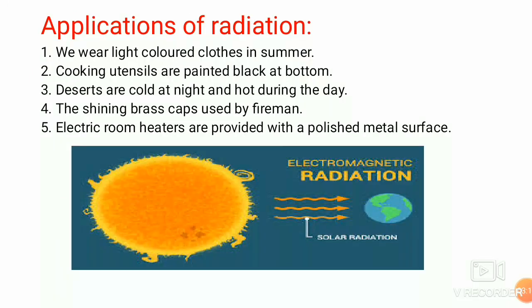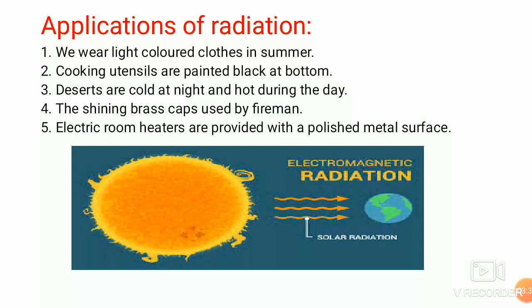Let us come to the applications of radiation. It is good to wear white or light colored clothes during summer as they are poor absorbers of heat and keep us cool. Black or dark colored clothes are preferable for winter because they are good absorbers of heat and keep us warm.